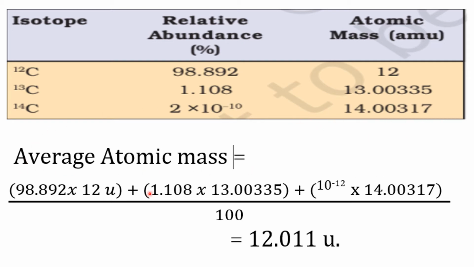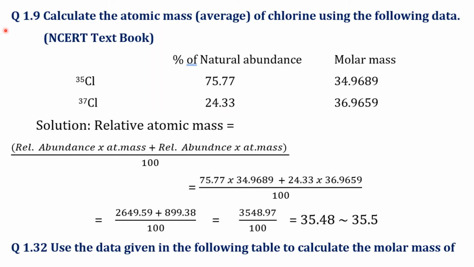Now, average atomic mass equals the relative abundance of the first isotope into its atomic mass, that is 98.892 into 12, plus 1.108 into 13.00335, plus the relative abundance of the third isotope, that is 2 into 10 power minus 10, into 14.00317. After calculating, we get the value as 12.011. Thus, the relative atomic mass of carbon is 12.011.